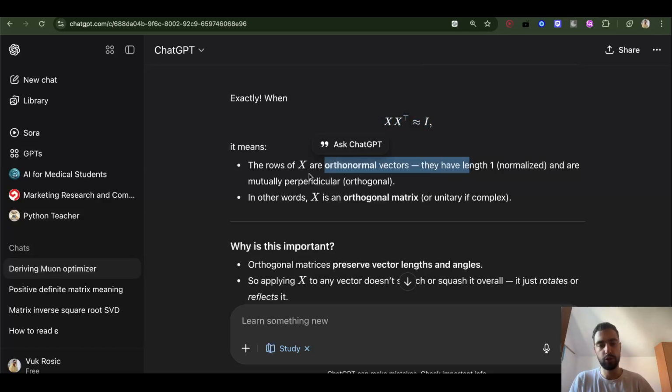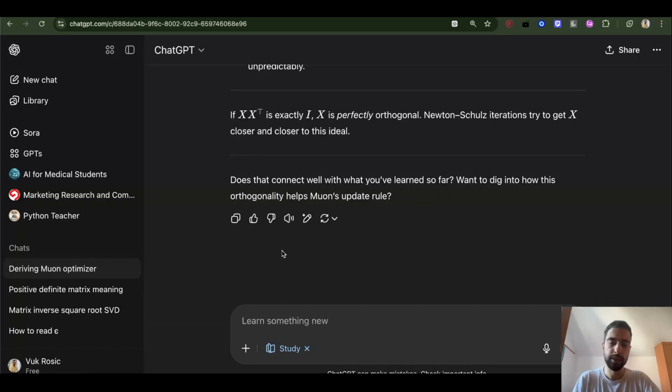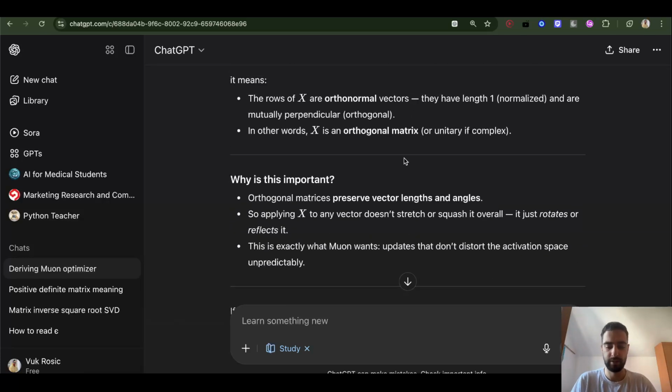The rows of x are orthonormal: they have length 1 and are mutually perpendicular, if you look at each row as a vector in space. Basically we want to change the update to be a rotation, not to have stretch, and we will apply the stretch later. Epsilon multiplies this Newton-Schulz transformed matrix.